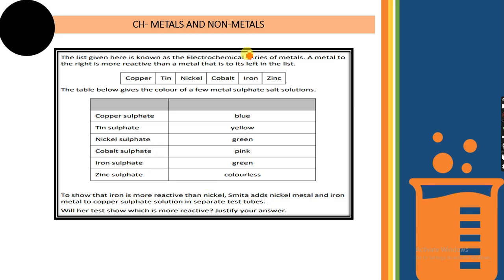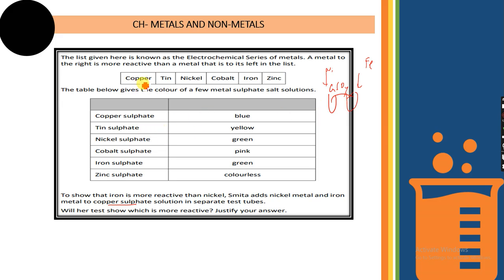Another question, same part on here it is given, only the question is different. Here they have asked, show that iron is more reactive than nickel. Smita adds nickel metal and iron metal to copper sulfate solution in a separate test tube. So she has taken two test tubes with copper sulfate solution. In one she has added nickel and in the other she has added iron. So will her test show which is more reactive? Justify answer. So she has taken copper sulfate in both the cases.